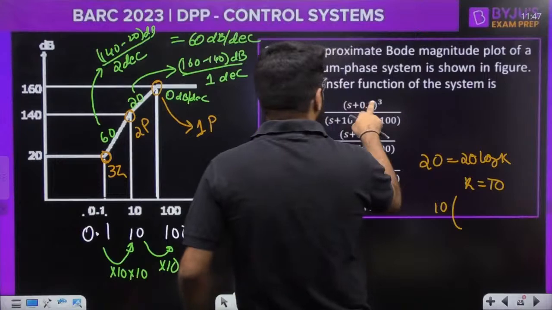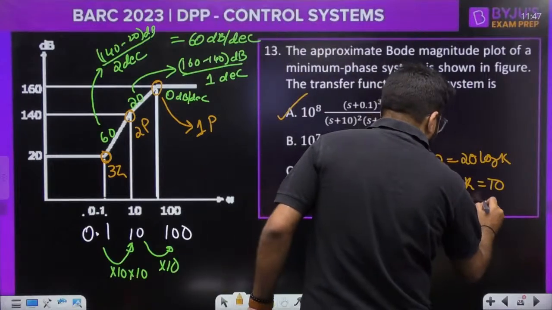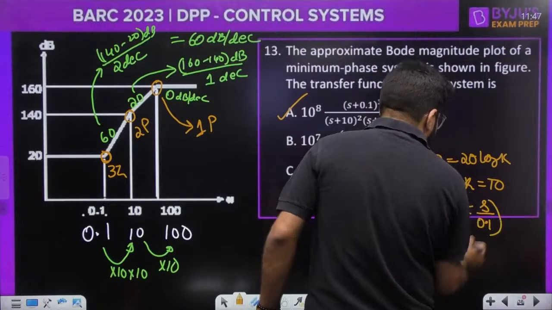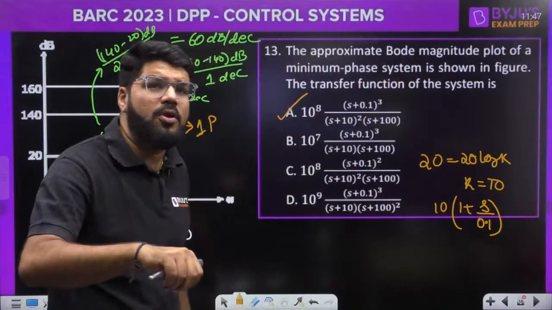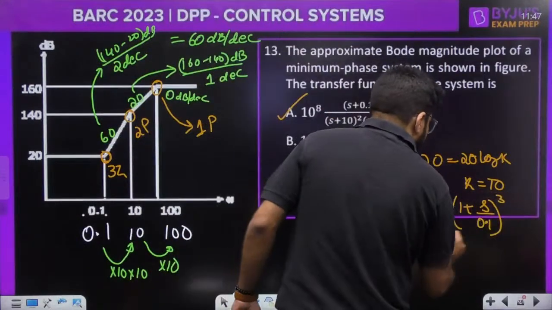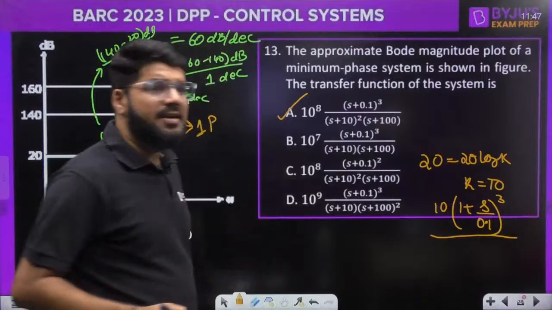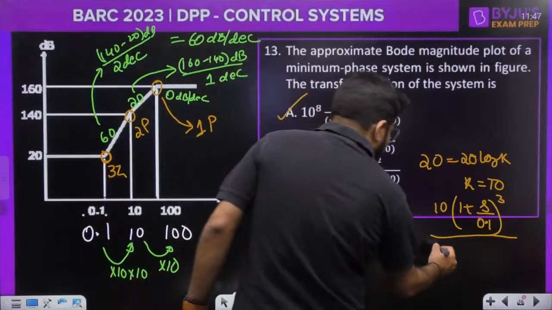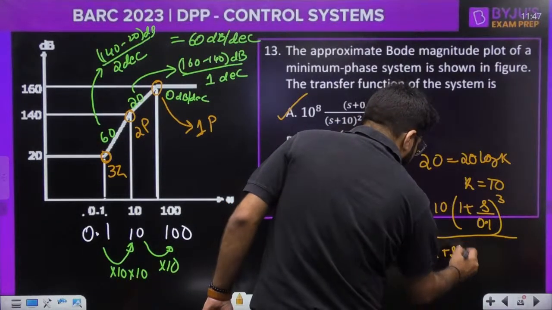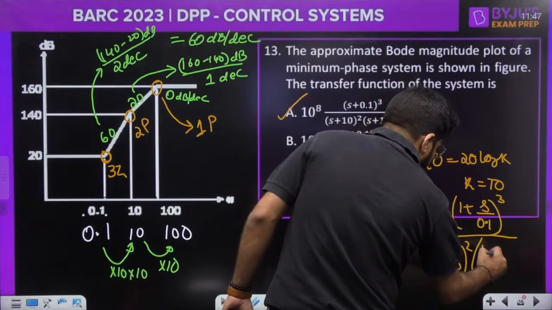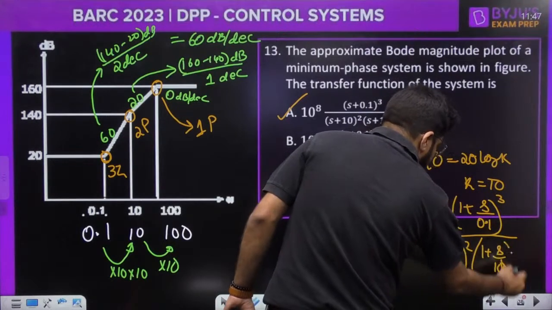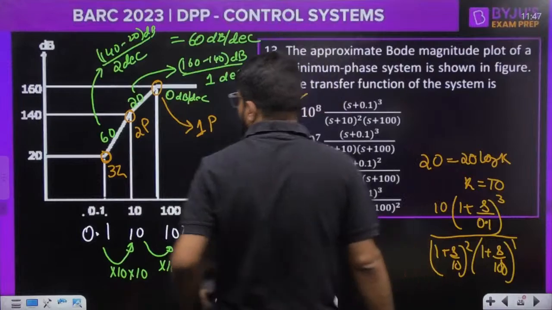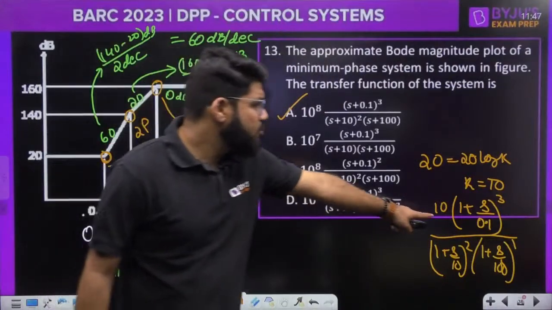Okay. Then you have a 0 at 0.1. So what will you write? 1 plus s divided by 0.1. 1 plus sT, and T is equal to 1 upon corner frequency, whole cube. Divided by 1 plus s by 10 whole square. 1 plus s by 100, there is one pole. Clear? Now you just have to simplify this.